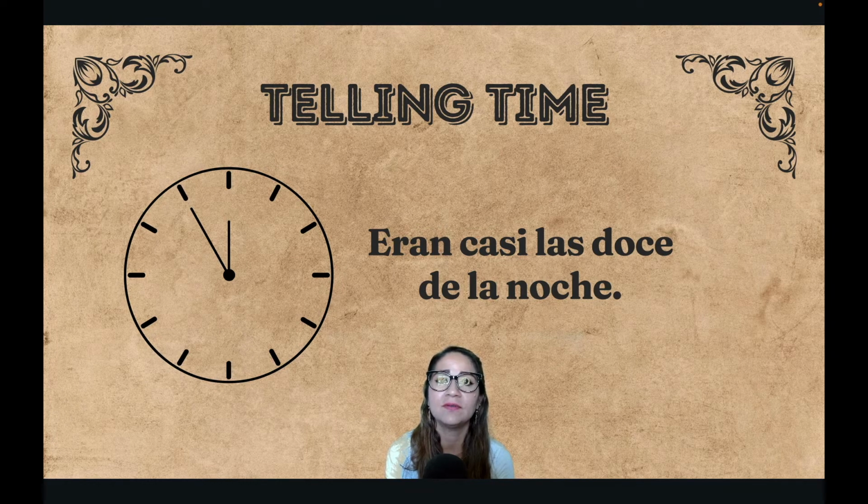Also, telling the time. The verb that we're going to use is the verb ser when we tell the time, right? But in the imperfect, it's going to be era or eran, depending on the time. So here, eran casi las 12 de la noche. So it was almost 12 at night. If it was 1 and something, then we would say era. Era la 1:40, 1:30, etc. But eran if it's more than 1, right? So eran casi las 12 de la noche.